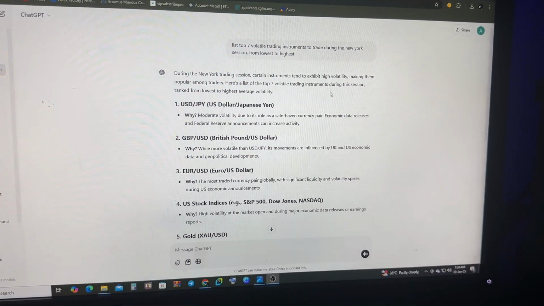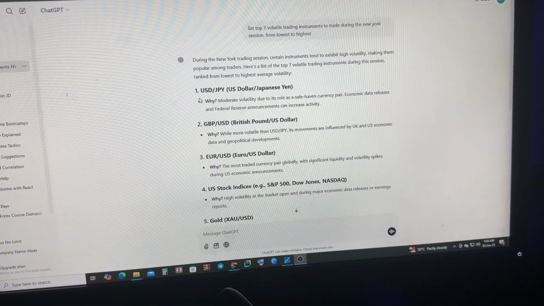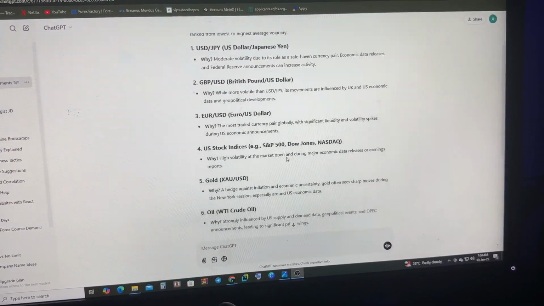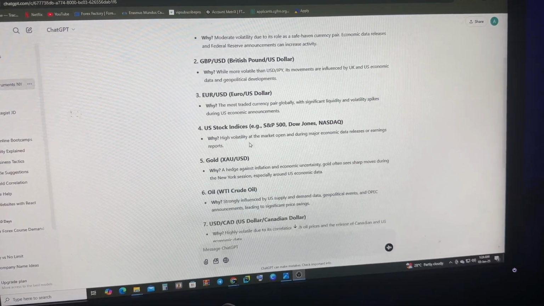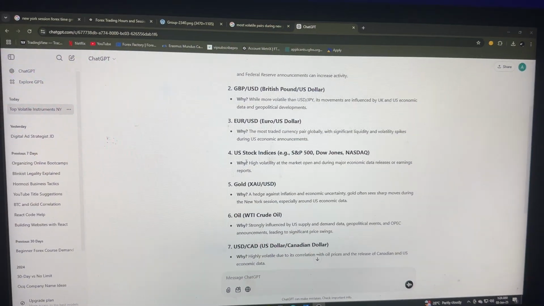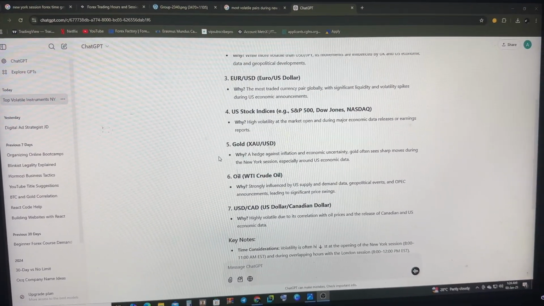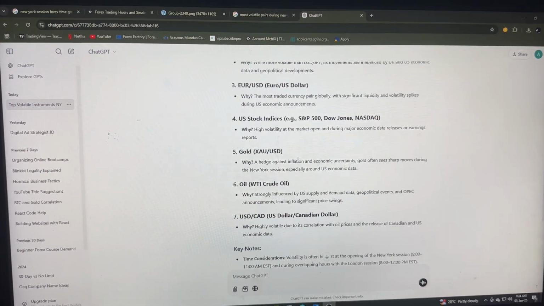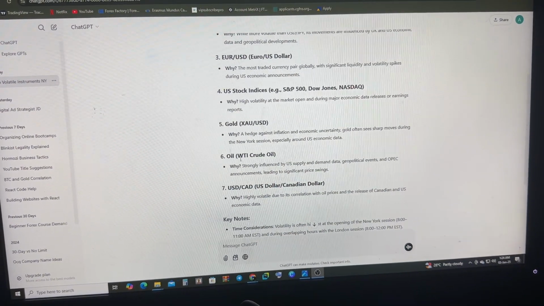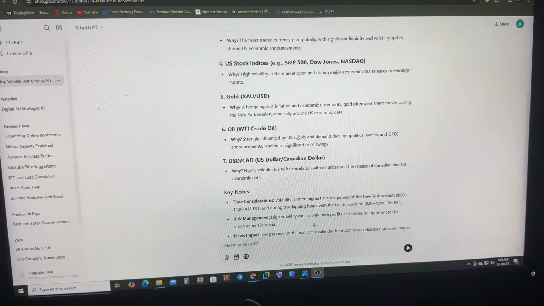I told it to list them from lowest to highest. Now it starts from USD JPY. Then the second one is GBP USD. Then Euro USD. Then the stock indices, such as the S&P 500, NAS 100, Dow Jones. Then we have gold, which most people trade during the New York session. We have oil, which is the WTI crude oil. Then we have the USD CAD and so on and so forth.